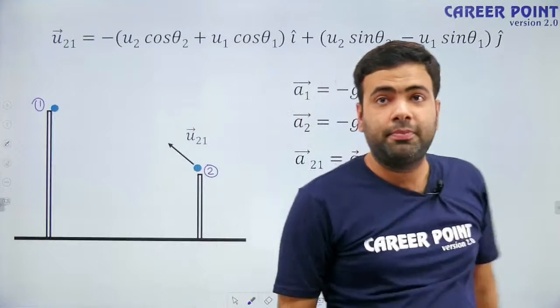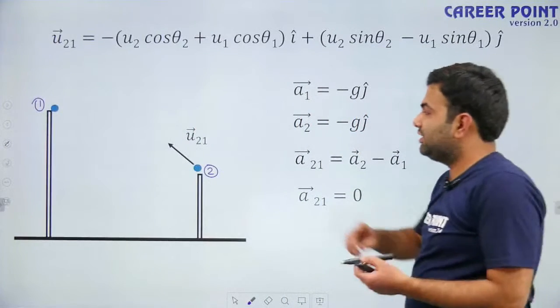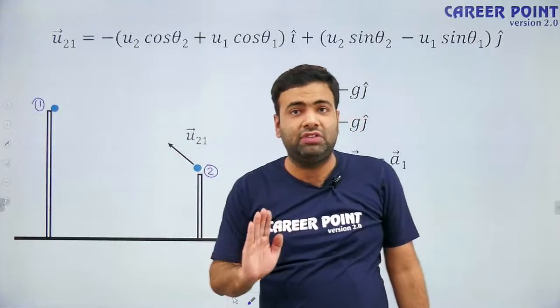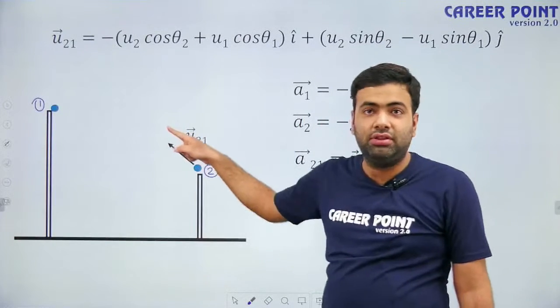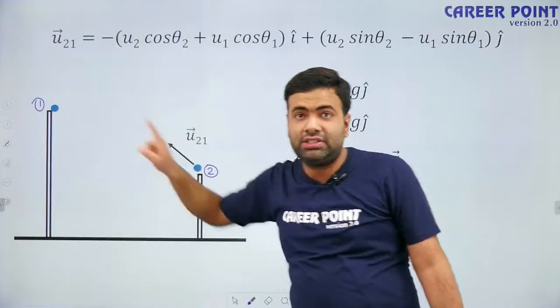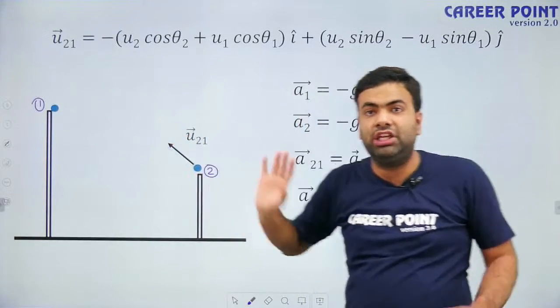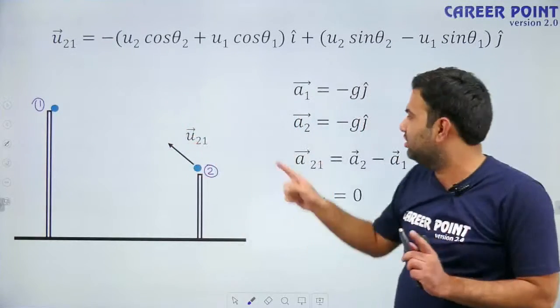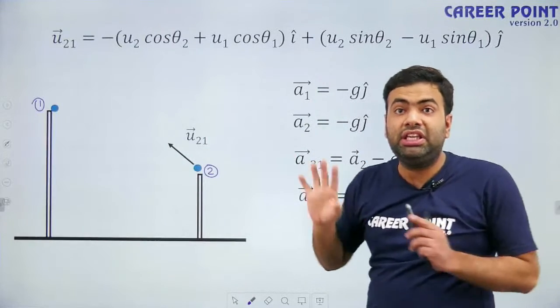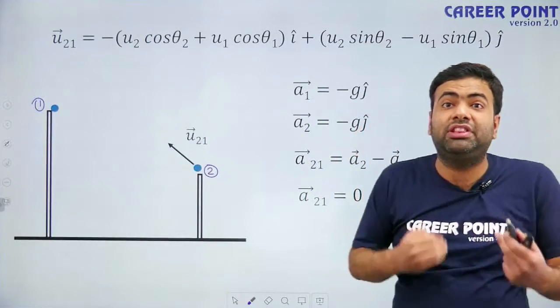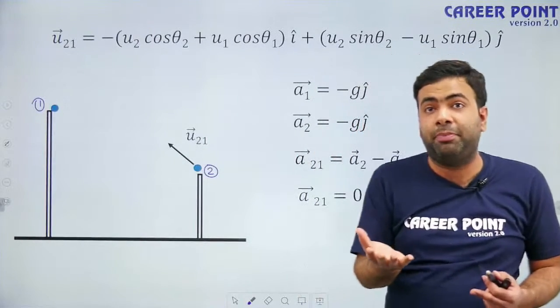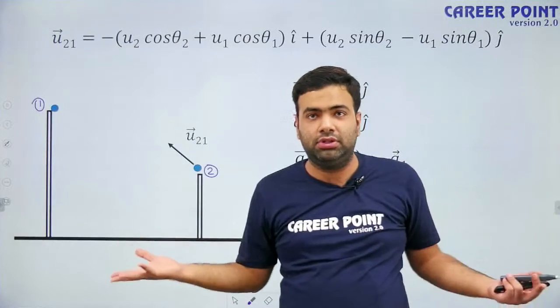Now what does it mean? It means that the second particle has some initial velocity in this direction with respect to the first, but it does not have acceleration as observed by 1. Both of them have acceleration, but these accelerations are with respect to ground, as observed by a person standing stationary on the ground.